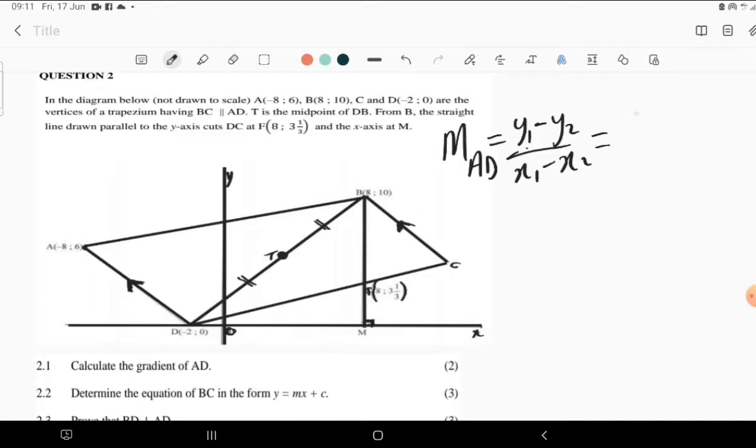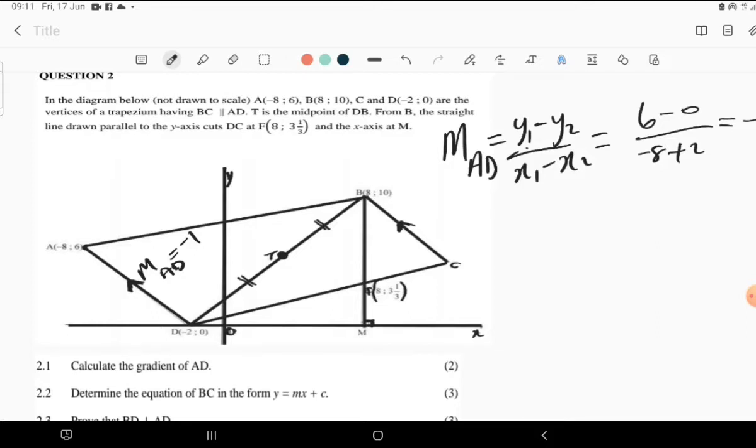We have y1 is 6, y2 is 0. Then x1 is minus 8, then x2 is minus 2, so we're going to have plus 2. So the answer is 6 over minus 6, which is negative 1. So the gradient of AD is just negative 1. In case we forget about that, we just need to remember that we have negative 1 as the gradient of AD.